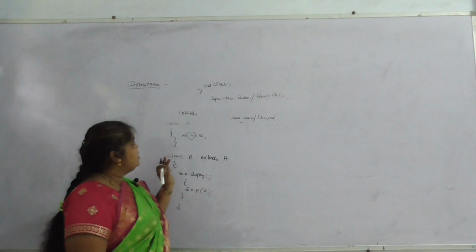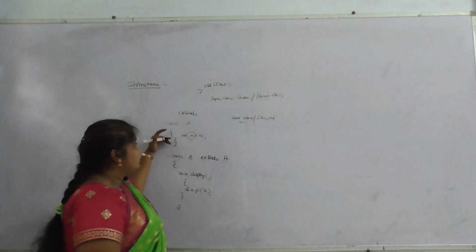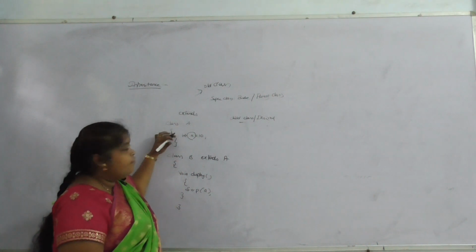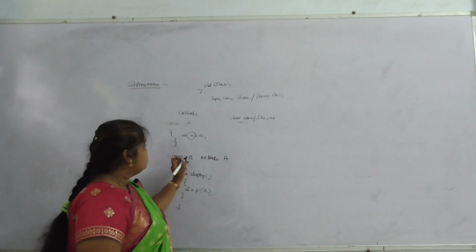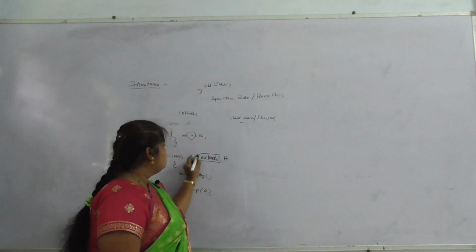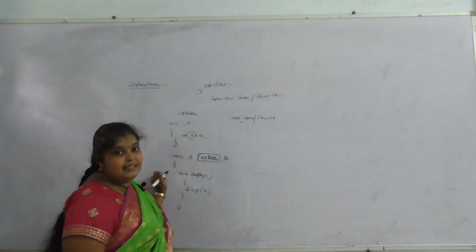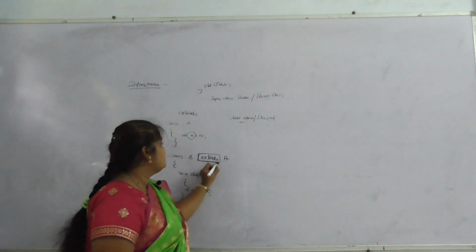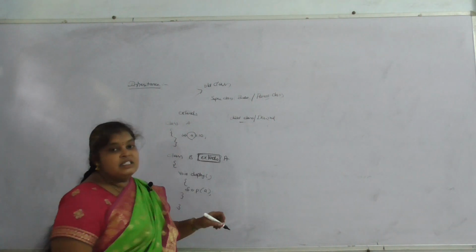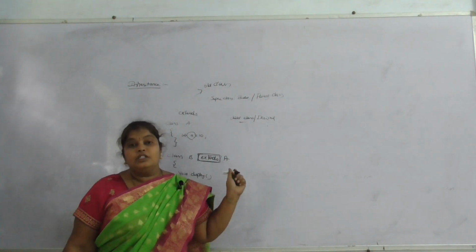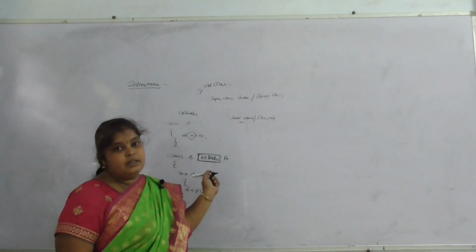This is the way that the data can be inherited from class A to class B. To inherit the data, we use the keyword extends. Extends should not be written in capital letters because Java is a case sensitive language. That's why we have to write it in small letters only.